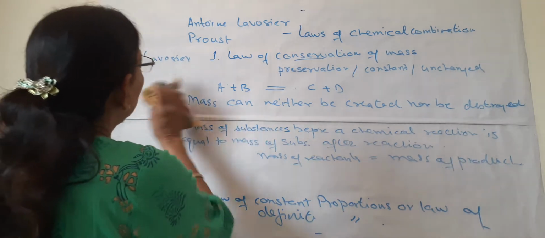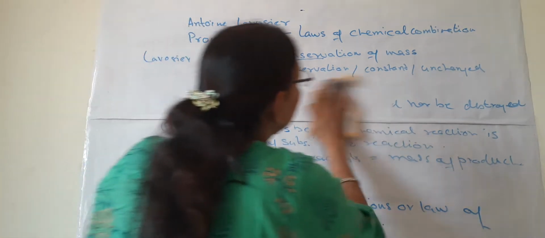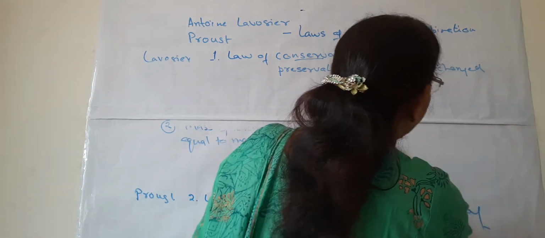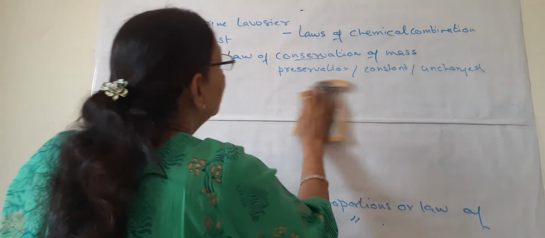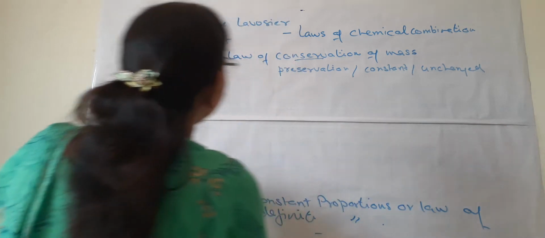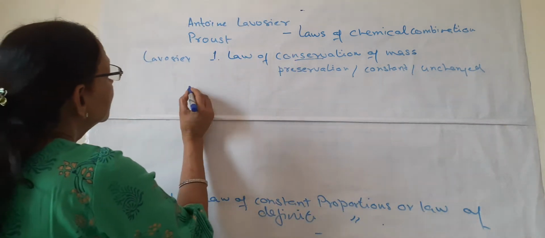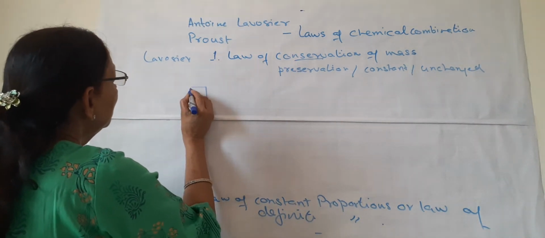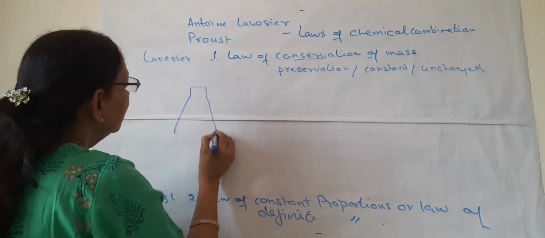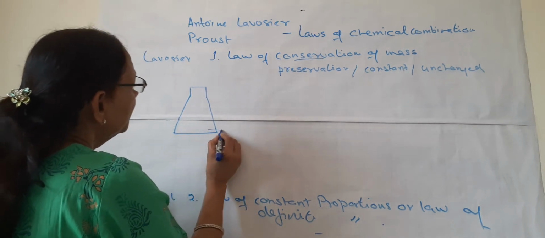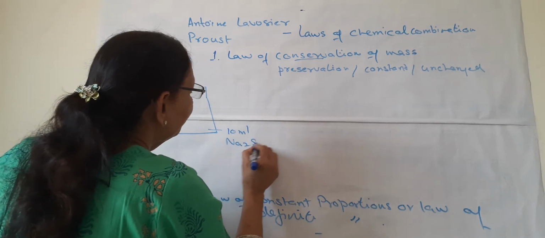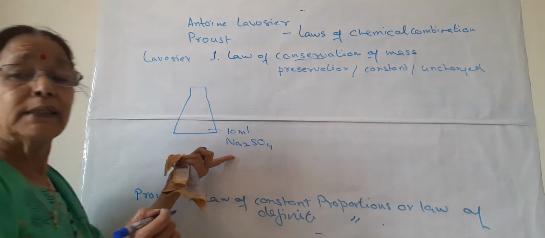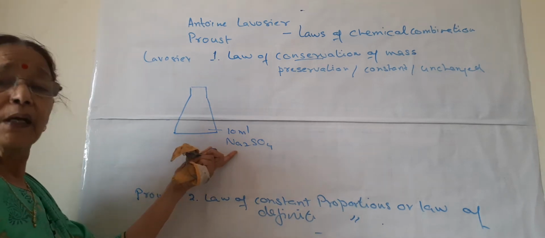This we will prove, establish, by a simple experiment. And this experiment is very simple; we can do simple activities there. Suppose this is a conical flask. We have taken a conical flask with about 10 ml of sodium sulfate. You have to learn the formulas of different compounds.